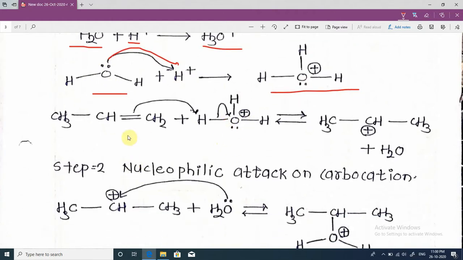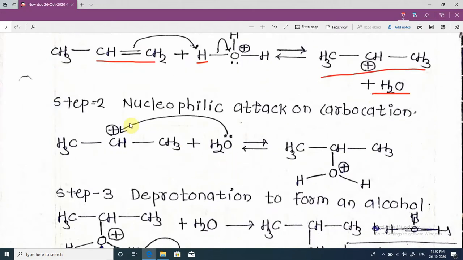Then see, the pi bond between these two unsaturated carbon atoms is very weak. That's why this pi bond attacks this hydrogen of H3O positive, forming a carbocation of this type with removal of H2O.